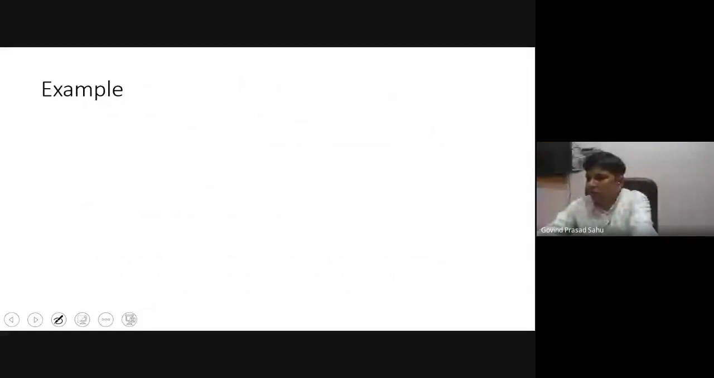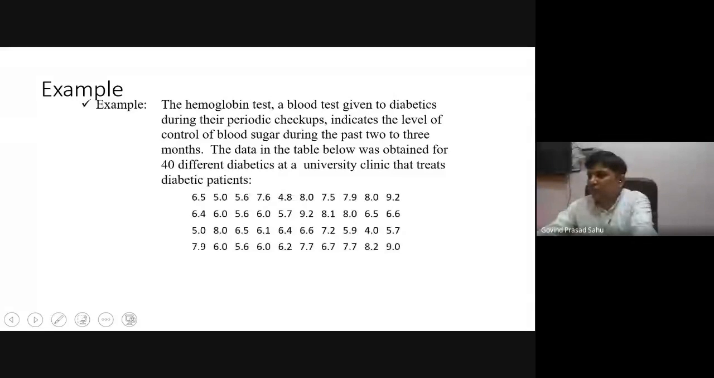So one typical example is this. The hemoglobin test, a blood test given to a diabetic during their periodic checkups, indicates the level of control of blood sugar during the past 2 to 3 months. The data in the table below was obtained for 40 different diabetics at a university clinic that treats diabetic patients. This is the level of hemoglobin in the given units for the 40 different patients. So the sample size here is 40.